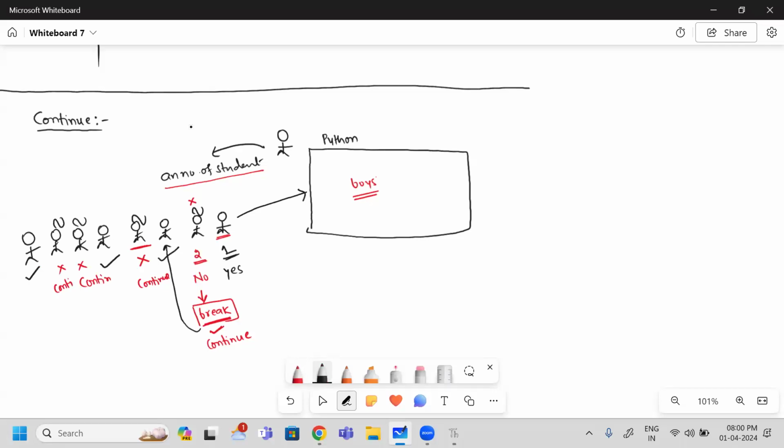So if I put break, what happens? Immediately terminated. So if I put continue, what happens? Only this one is terminated and the remaining will be continued. Is this clear? Yes. So now, how can I represent this girl and boy? Very simple. I am going to use two alphabets, M and F. M is nothing but male, F is nothing but female. M, F, M, F, F, M, F, F. Like that, students are inviting.